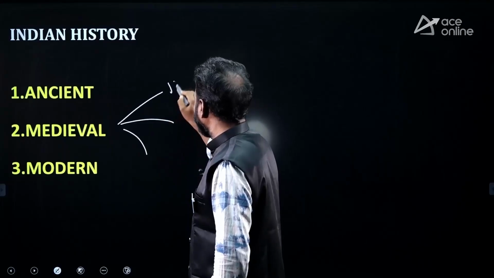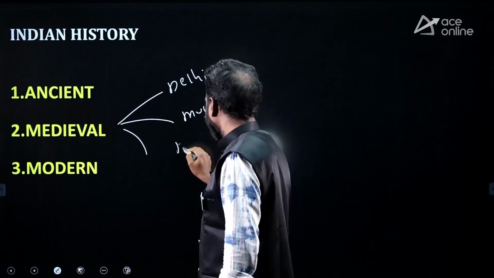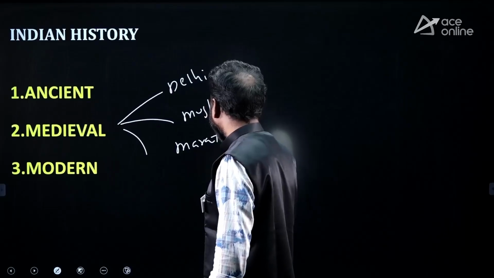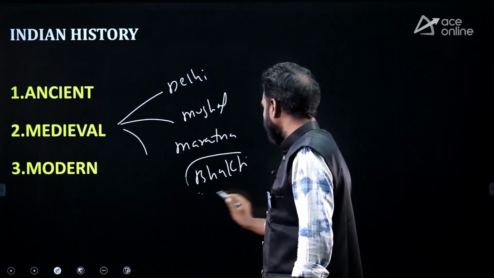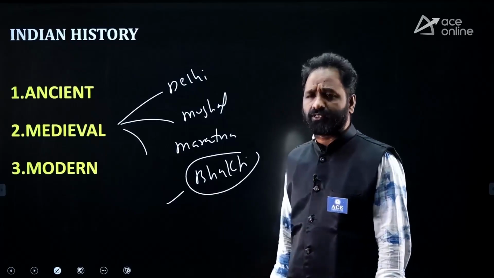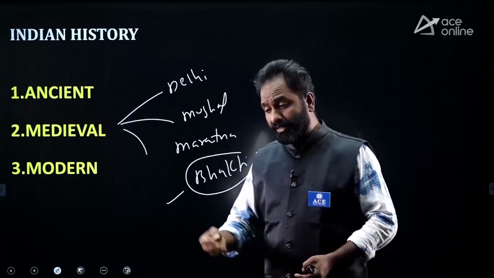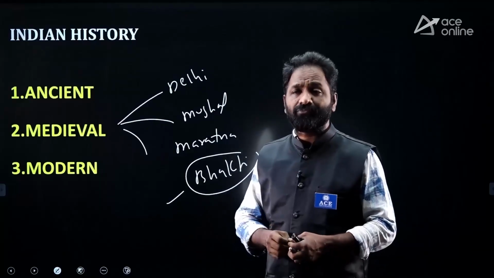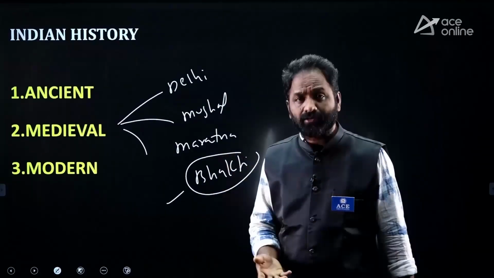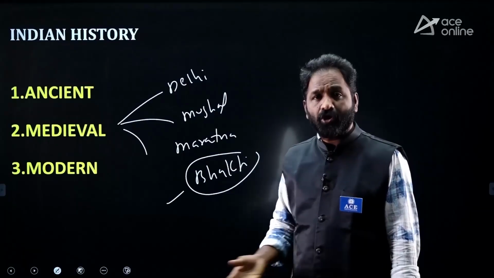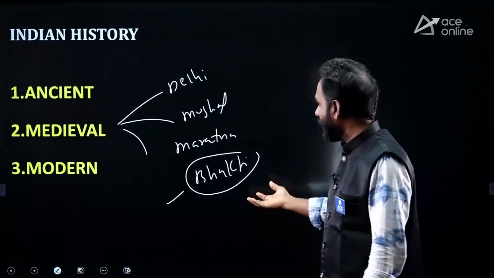Now come to medieval India. You know, the Delhi Sultanate, the Mughal Empire, the Maratha Empire, and also the Bhakti movement. Most people neglect this Bhakti movement. Simple questions are there: Ramanujacharya, Shankaracharya, Chaitanya, Kabir, Guru Nanak. I'm using the word Ji. All these people are very, very important, so you have to focus on who these people are.